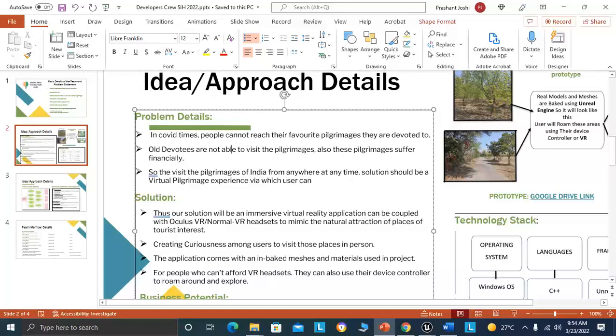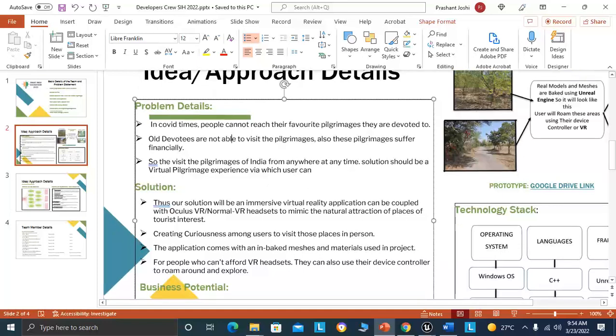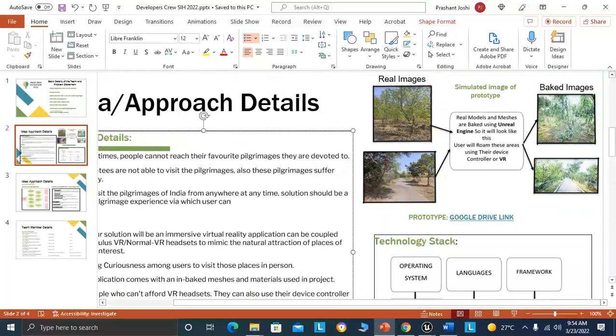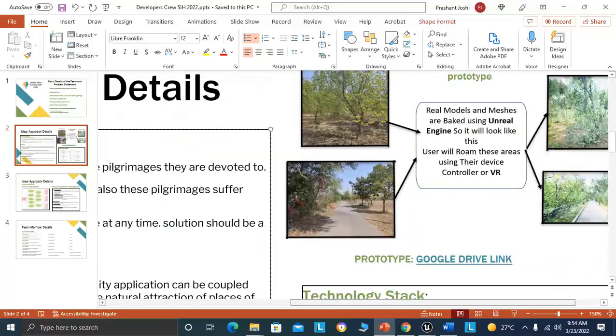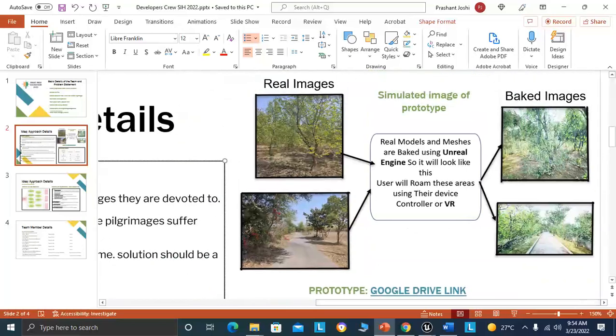Our solution is to create an immersive virtual reality application that can be coupled with Oculus VR to mimic the natural attraction of these places. Our application comes with baked meshes and materials used in this project, which you will find in our PPT on the SIH portal. We clicked some real images from our college, and with the help of the Unreal Engine editor, we baked these images to look exactly like the real images. The benefit is that we can roam these places instead of using a video tour, just like we roam in video games, using VR technology.